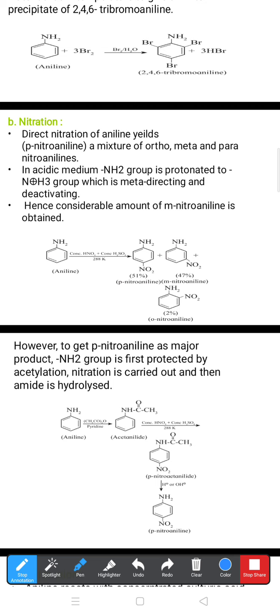Now, as per the description, when aniline reacts with nitrating mixture, what is the nitrating mixture? Concentrated nitric acid combined with concentrated sulfuric acid, heated at room temperature, or you can exceed somewhat also, 278 or 298 Kelvin. Then we get a mixture of 2% ortho-nitroaniline, 47% m-nitroaniline, and 51% para-nitroaniline.